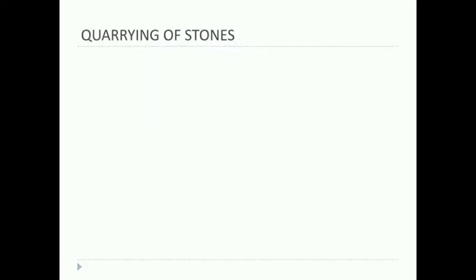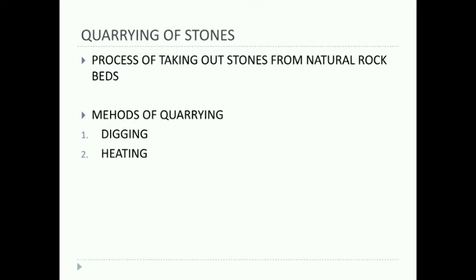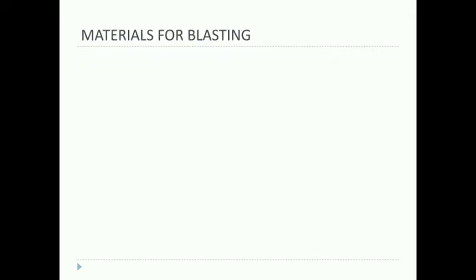Now let's see about the quarrying of stones. Quarrying means the process of taking out the stone from the natural rock bed. There are different methods of quarrying which have been used. The first one is digging, then heating, wedging and blasting. Digging, heating and wedging are very simple processes that we can understand from their names itself. We need to know something more about the process of blasting.